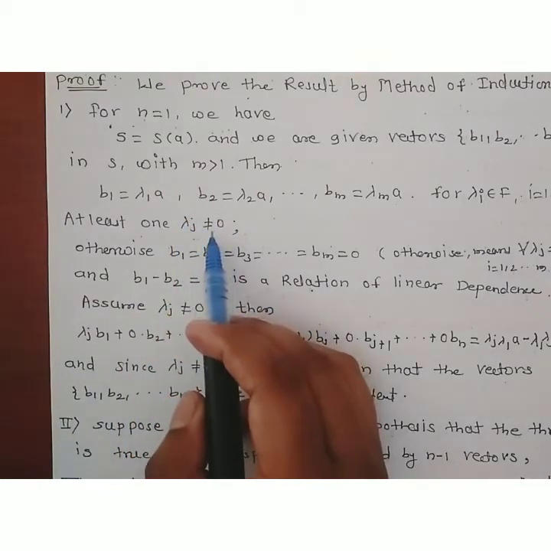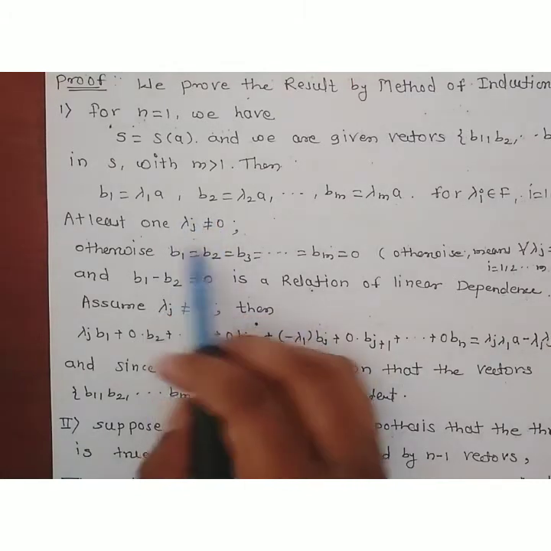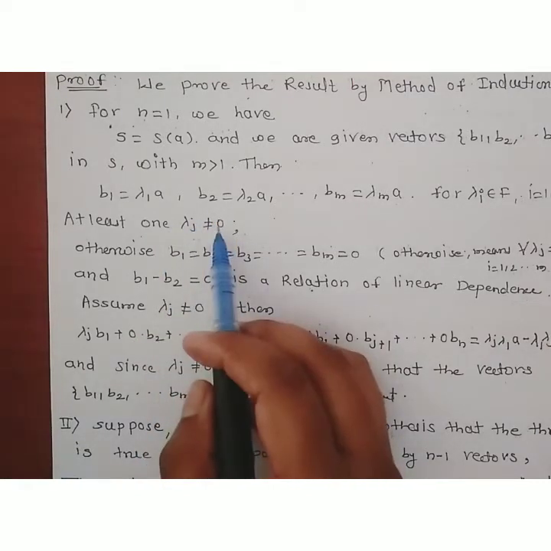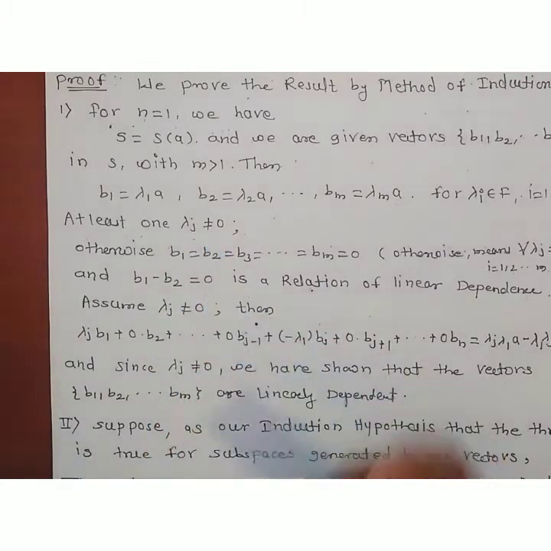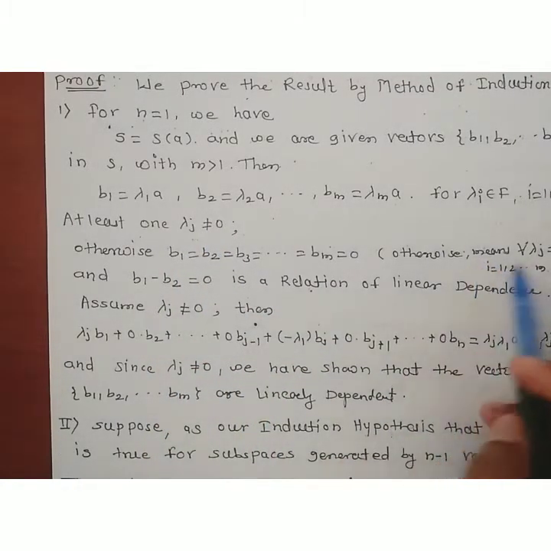Otherwise, now consider all lambda j are 0. If the condition that lambda j is non-zero does not happen, then all lambda j's must be 0, for i running from 1 up to m.